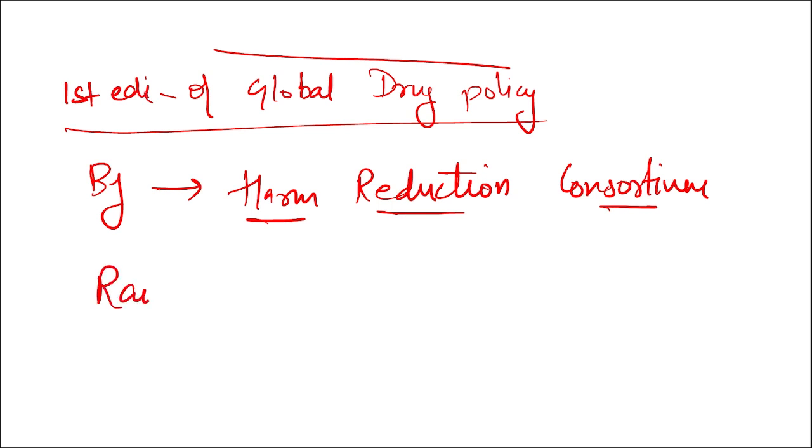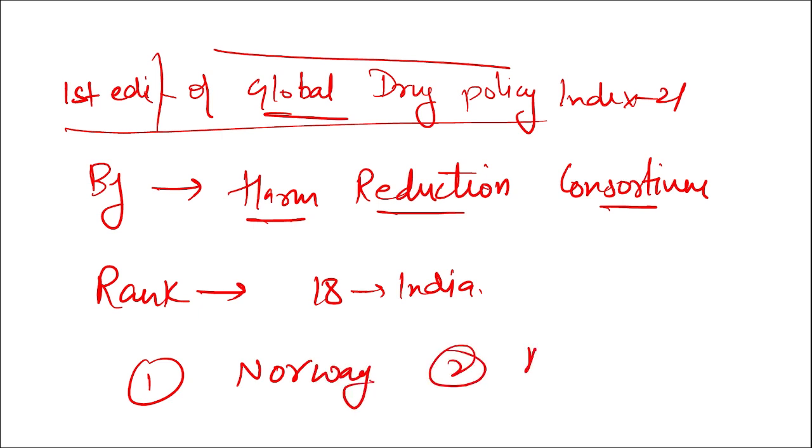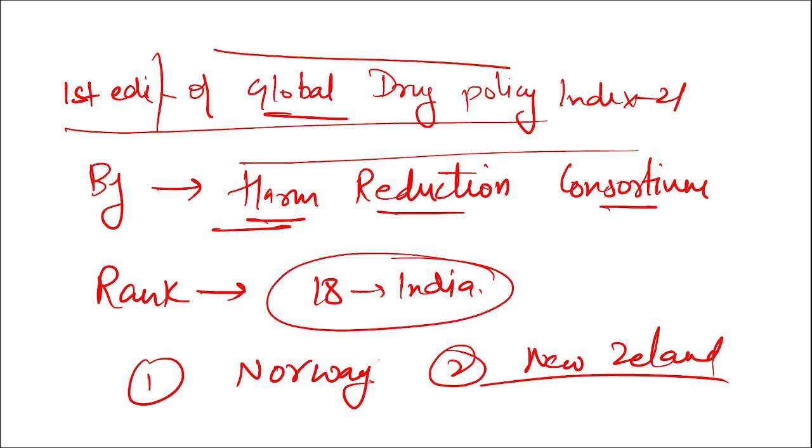And what was the rank of India in this first edition of the Global Drug Policy Index of 2021? It is 18th. The country that ranked first was Norway and second is your New Zealand. Alright, Global Drug Policy Index released by Harm Reduction Consortium, rank of India 18, topped by Norway.